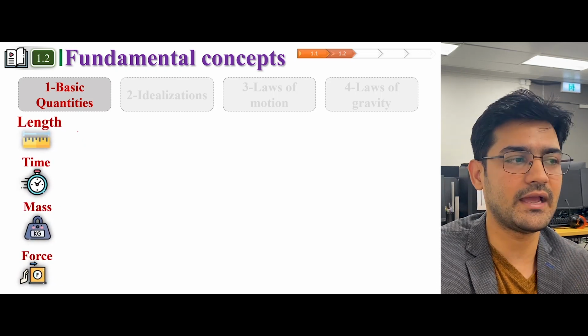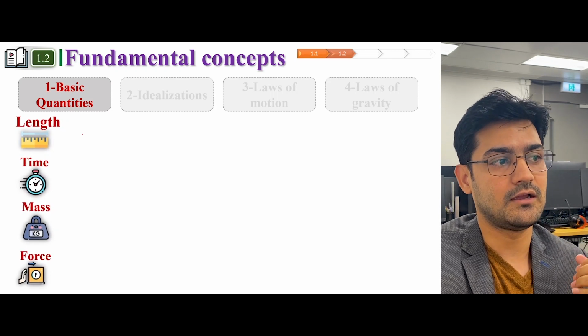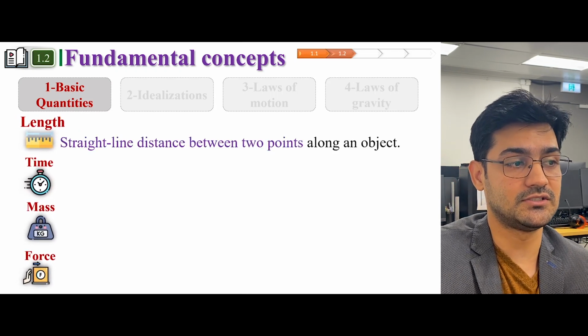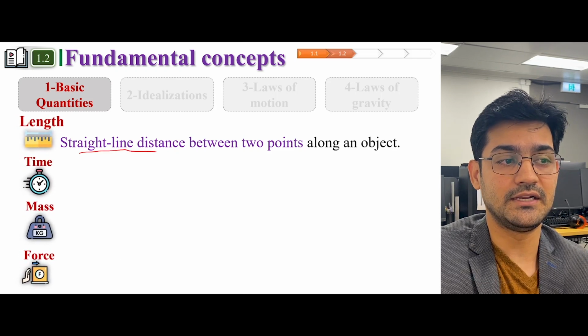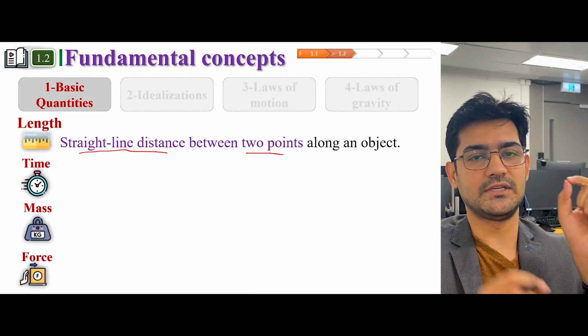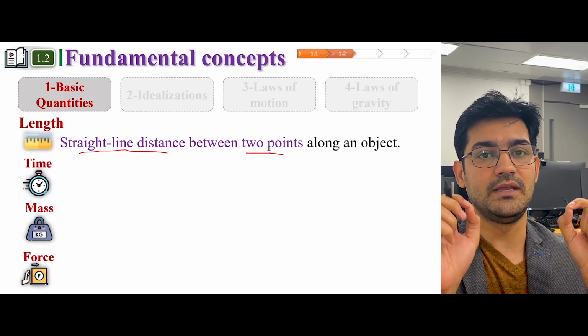We all have an understanding of length intuitively, but as far as the definition is concerned, we can define length as a straight line distance between 2 points. So basically, if you have 2 points, the distance between these 2 points would be called length.